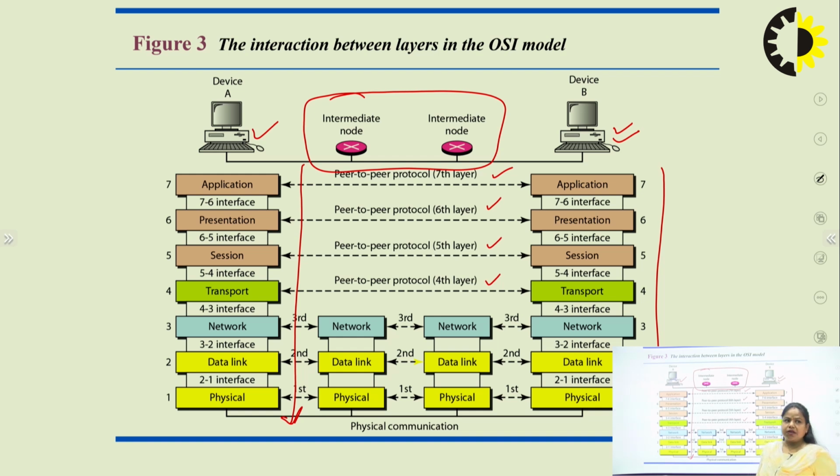But on the third, that is the network layer, data link layer and physical layer, there is a physical communication between the intermediate nodes too, right? So this is the representation of the OSI model, in which the layers interact with one another. Remember one more thing: when two layers are interacting with each other, in between there is an interface or an intermediate layer which does the interaction between the above and the below layer.